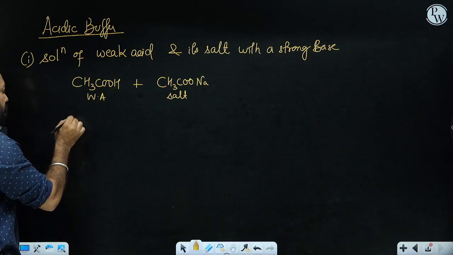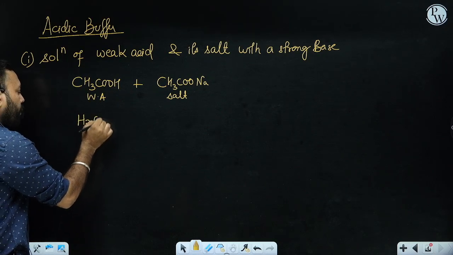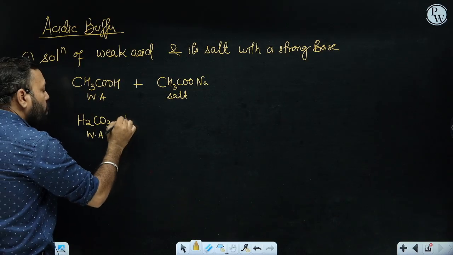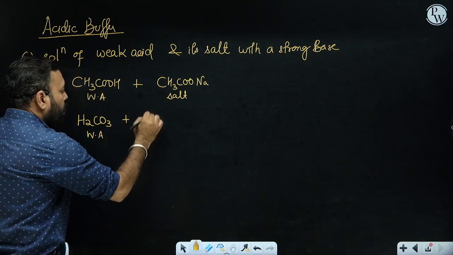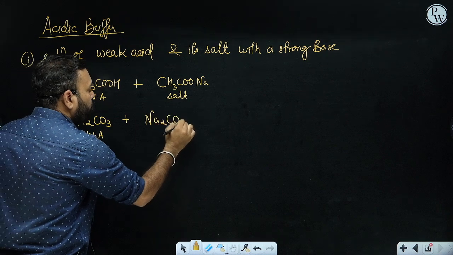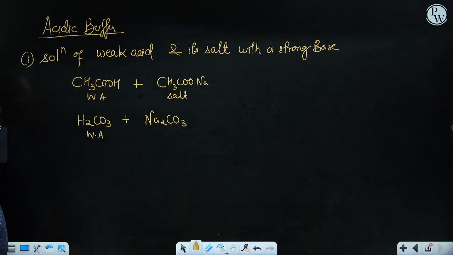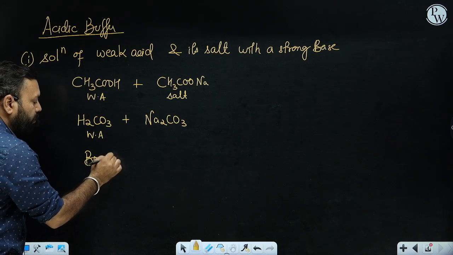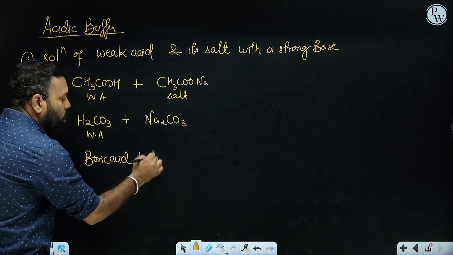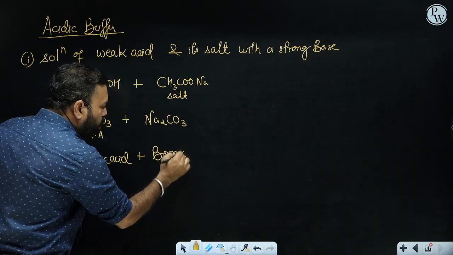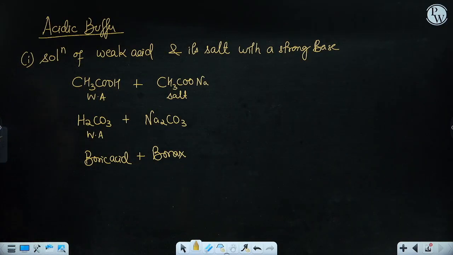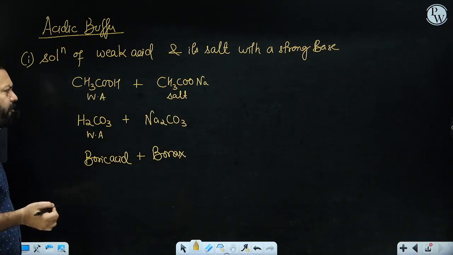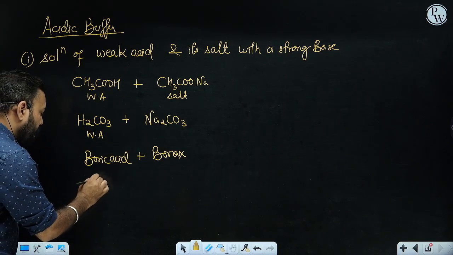Any other example if you can think about? What is a weak acid? H2CO3, right? H2CO3 is a weak acid, right? And its salt with a strong base, so what is that salt? Na2CO3 is a salt with a strong base. Fine. Boric acid is a very weak acid, and its salt is also called borax. So a very common and very important example also, boric acid plus borax can act as acidic buffer. Any other weak acid you can think about? HCN. HCN is a weak acid.